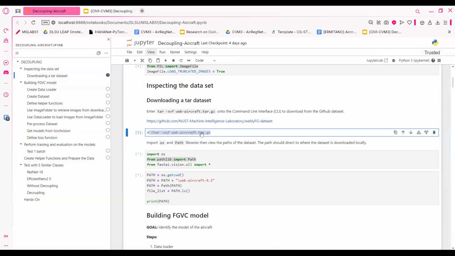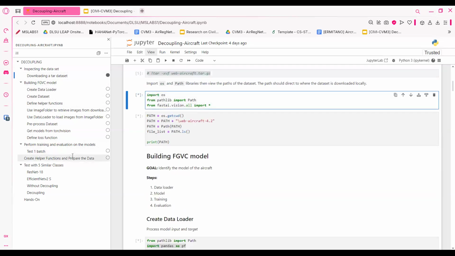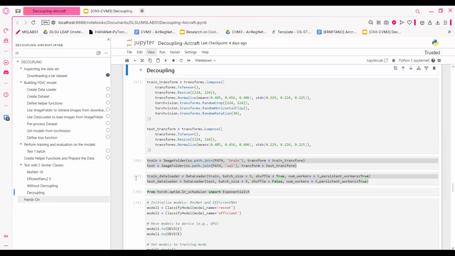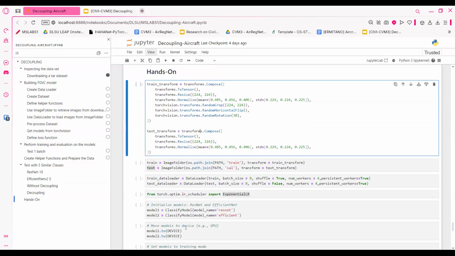Umabot ako sa 3 oras just for the entire 20 epochs. So nope, we're not going to do that for now. Tagal niya. Yan, mabilis na siya.